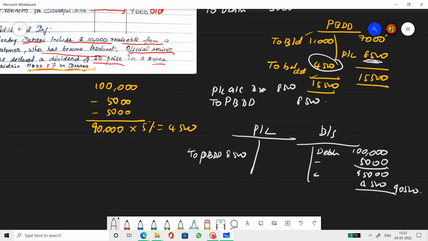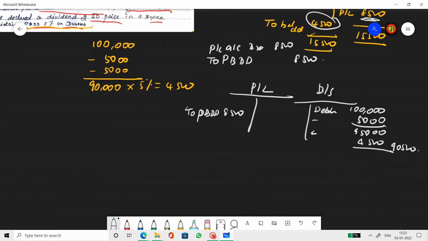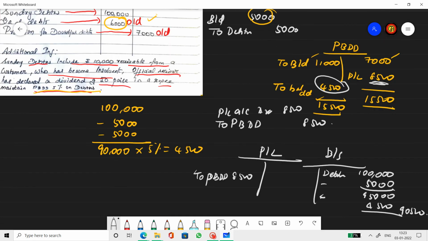Hope you understood. Debtor 1 lakh less the bad debts which are irrecoverable, the 5,000 rupees, and then the 4,500 closing provision. Okay, if you want you can pass journals for this also. So 4,500. So this is the only two that is adjusted. If you want, definitely pass journal entry for this also. Here it is called closing because it's a provision created.